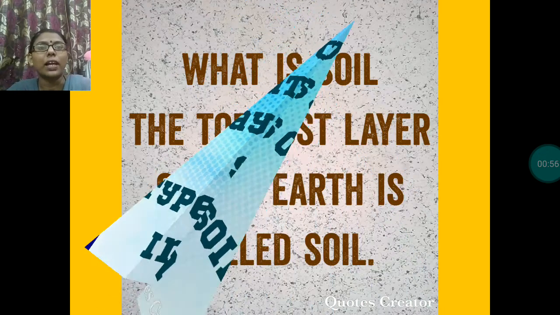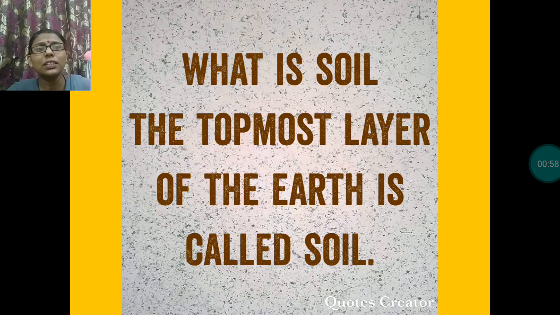What is soil? Soil is the topmost layer of the earth where plants grow. We all are dependent on soil directly or indirectly.